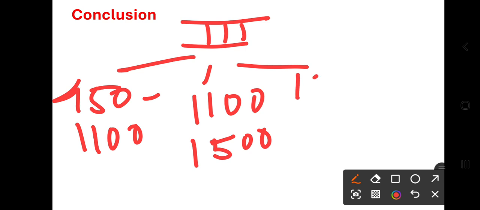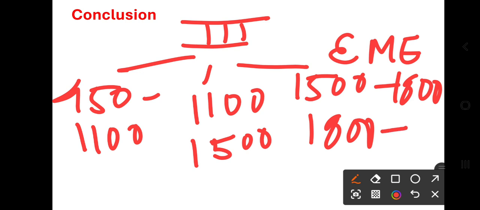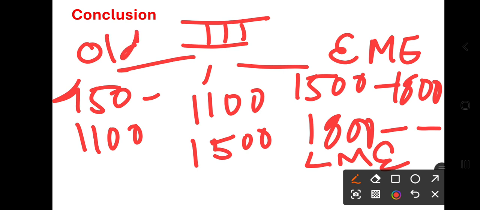Then 1500 to 1800, that is early modern English, right? And 1800 to present, that is late modern English. And this was Old English, this was Middle English, right?